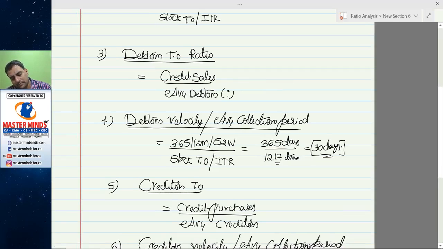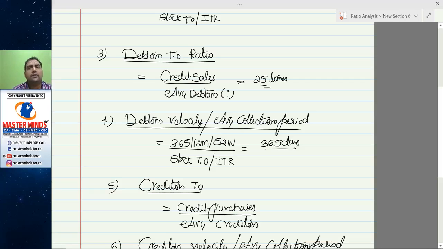Suppose your debtors turnover ratio is 25 times. This ratio reveals that you sold goods 25 times on credit basis. The frequency of credit sales is equal to 25 times. In how many days has the sale happened? It is saying that for every 18.25 days, you are selling goods on credit basis. In a year, you sold 25 times.